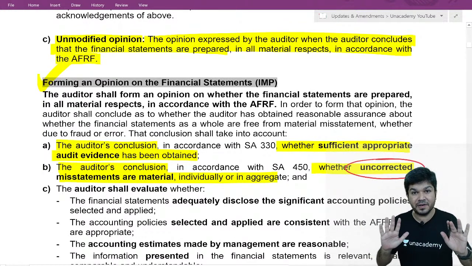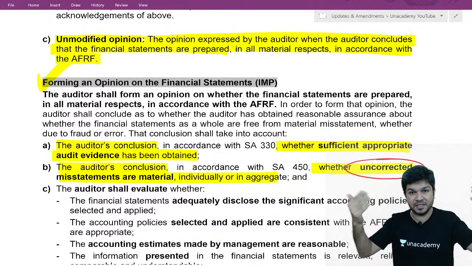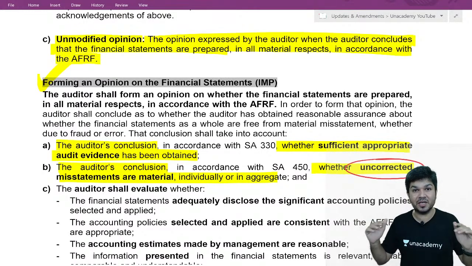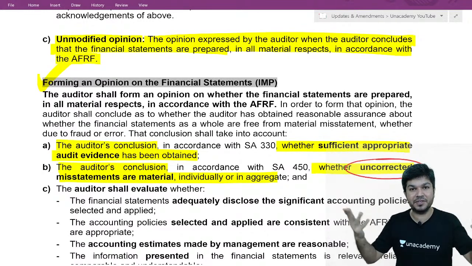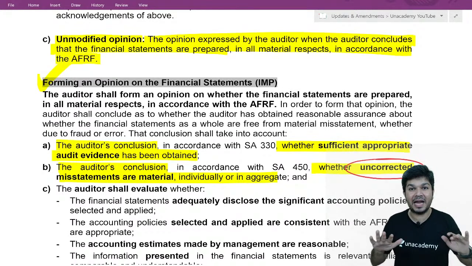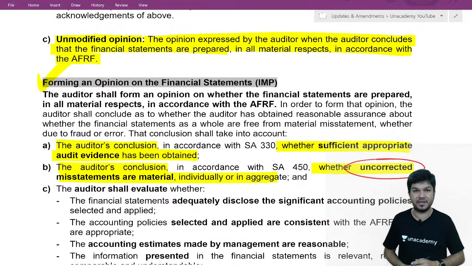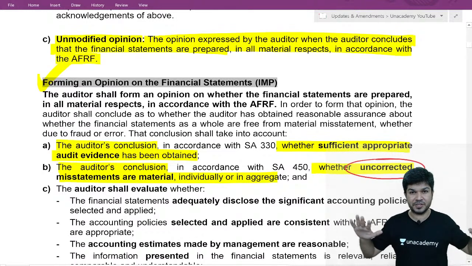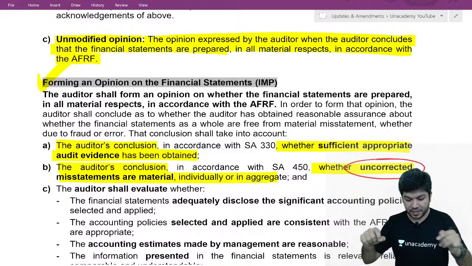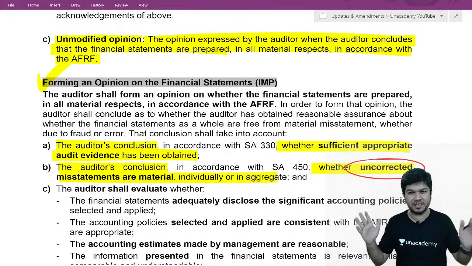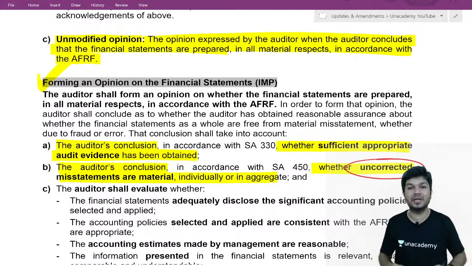If uncorrected misstatements are material, or you're unable to obtain sufficient appropriate audit evidence, we'll end up giving a modified report. So we are unable to obtain sufficient appropriate audit evidence to base our opinion, or the financial statement contains a material misstatement. The uncorrected misstatements are material. We'll end up giving a modified report.